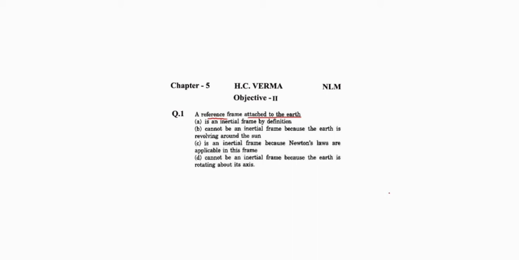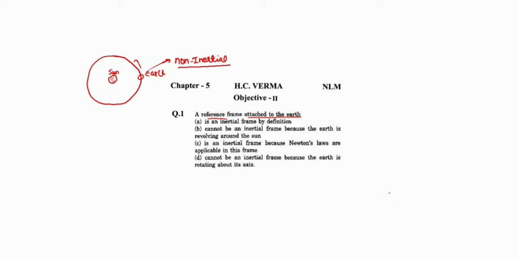Earth is revolving around the sun. So this is the circular path, and at the center is the position of the sun. We consider that earth is revolving around the sun in a circular path. Is the motion of earth accelerated or uniform? As the earth is moving in a circular path, the motion is accelerated. It means earth is a non-inertial frame if we consider the revolution of earth around the sun.